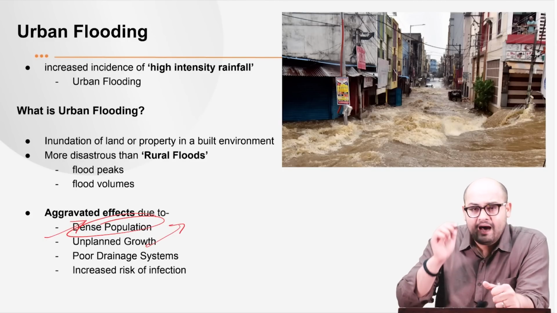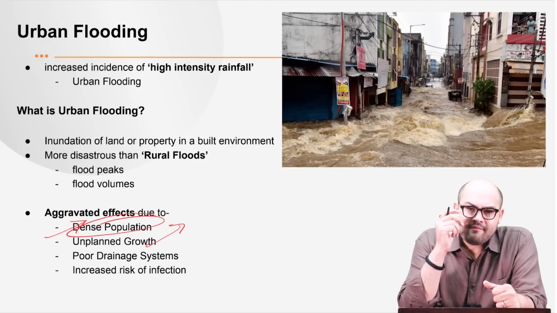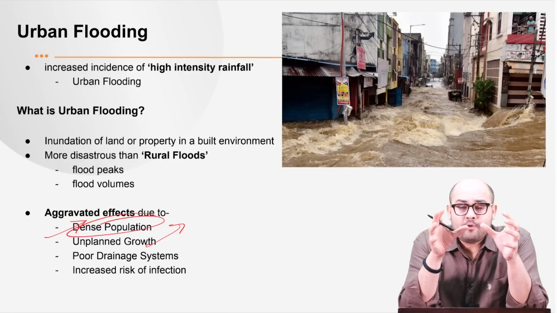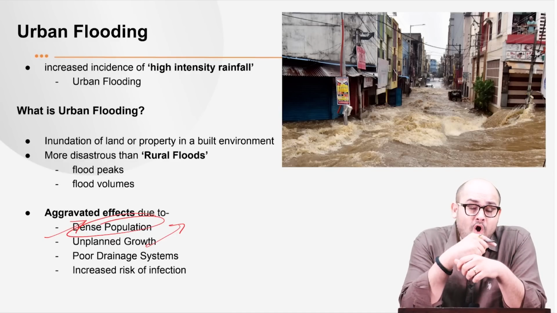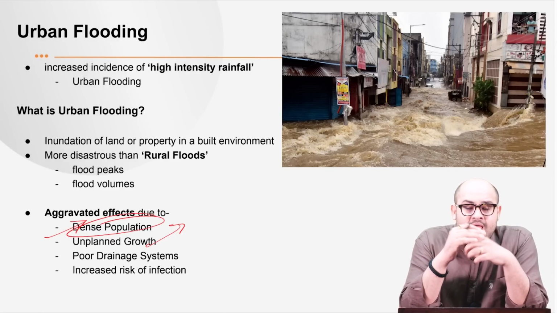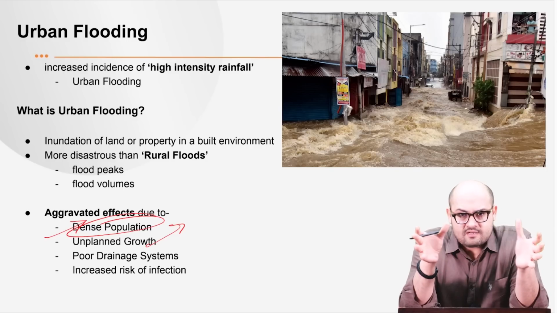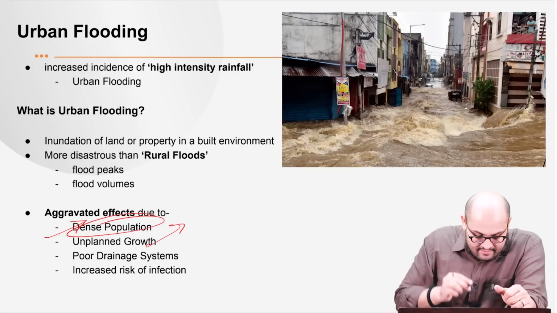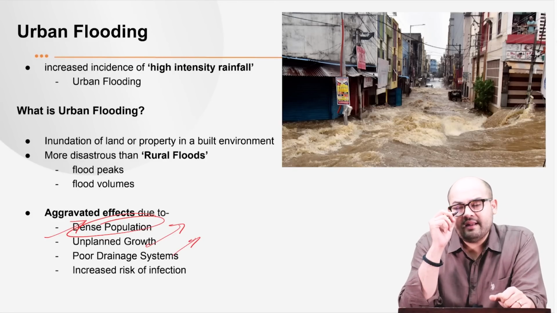Next, we have the unplanned growth. What we have seen is that most of the cities in India don't even have a proper master plan, that is, a proper long-term strategic plan for their growth. And the growth has been haphazard. It has not been planned. So that is what is leading to these urban floods. Next, we have poor drainage systems.